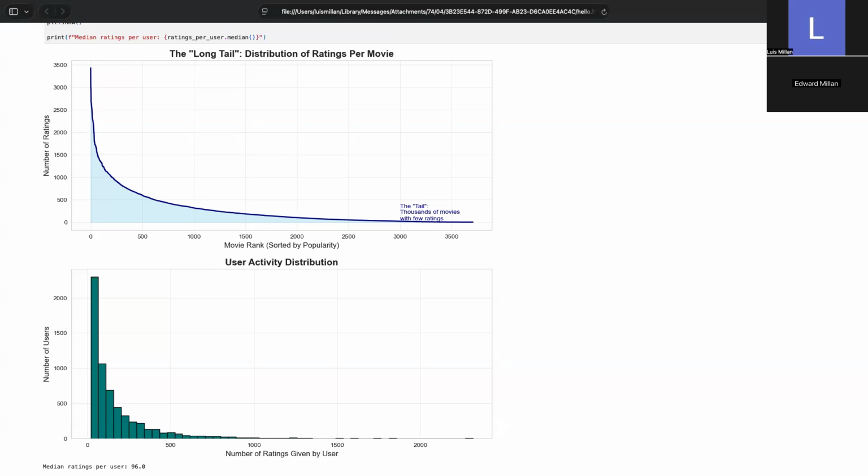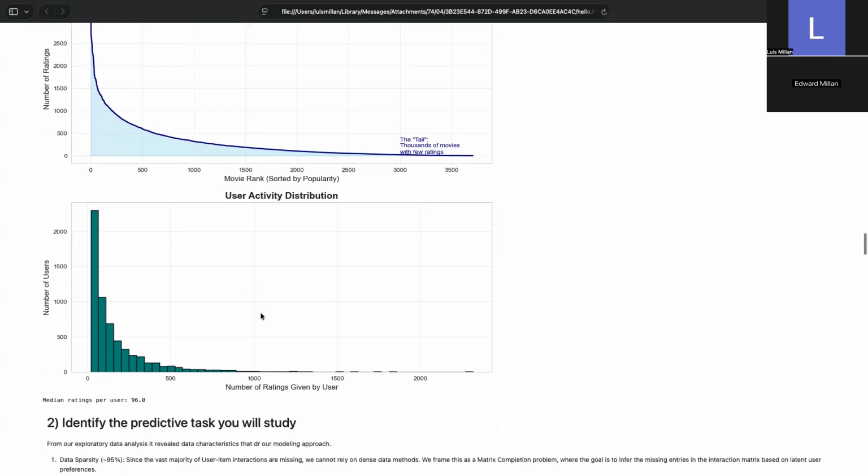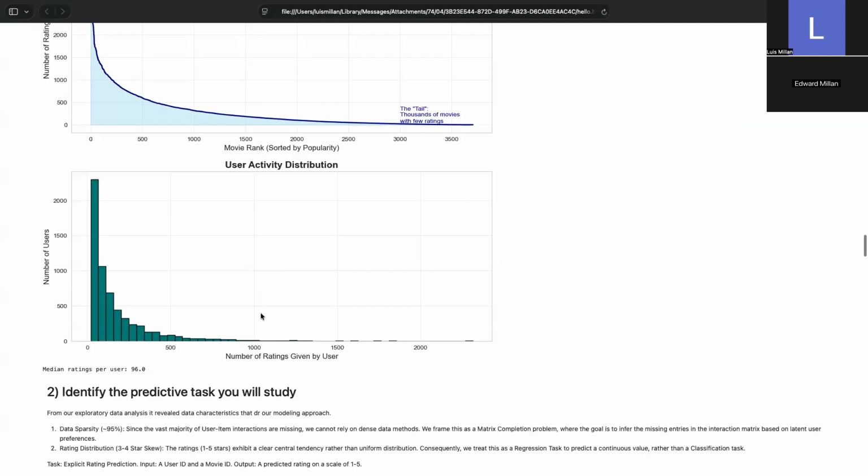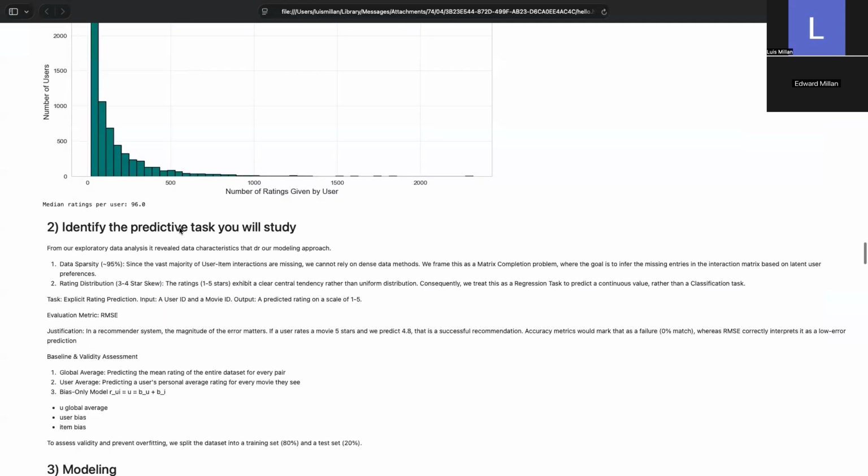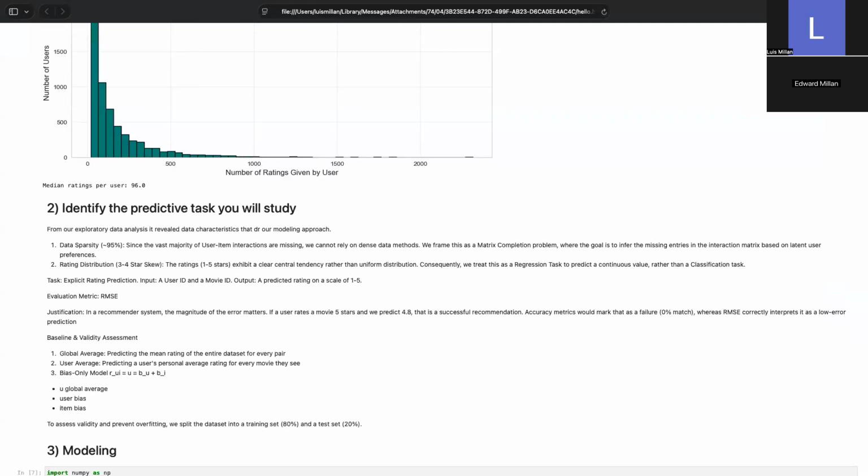Also, we see the exact same pattern in user activity. The histogram is heavily skewed. The vast majority of users have rated fewer than 50 movies, so users provide very little data. Methods that rely on finding exact neighbors will struggle, as noted above in the bar chart.